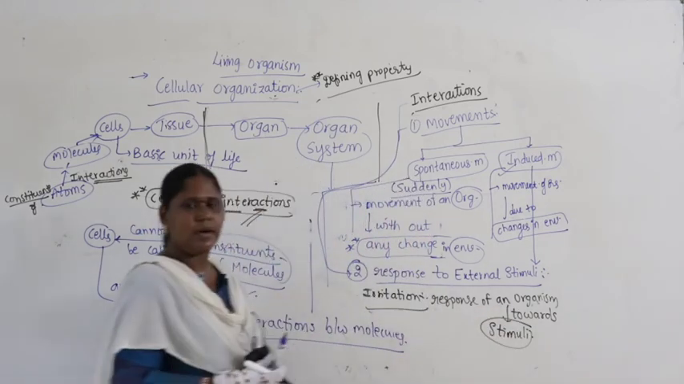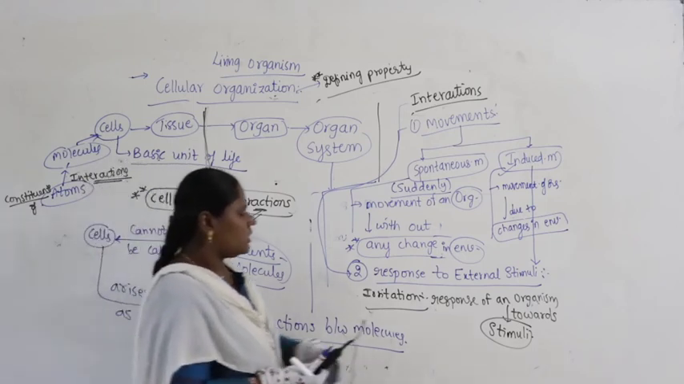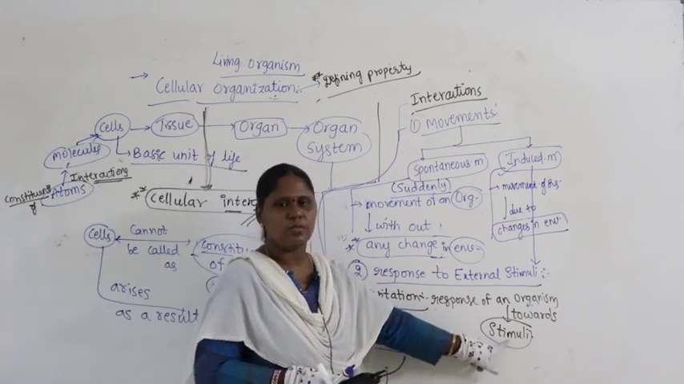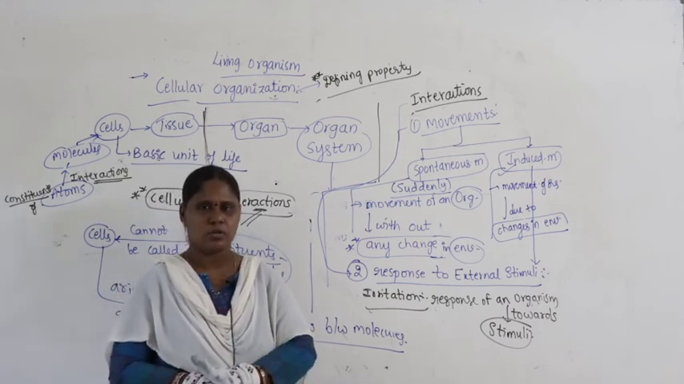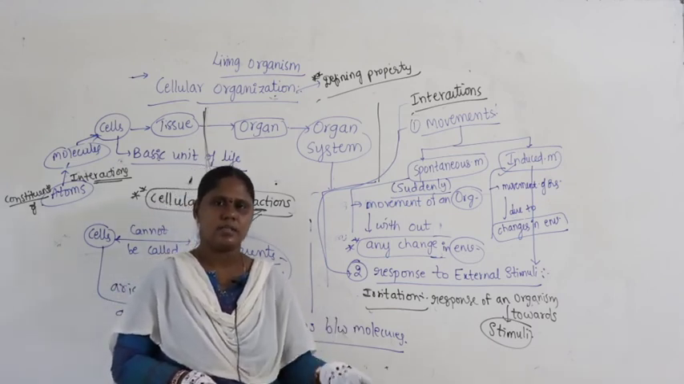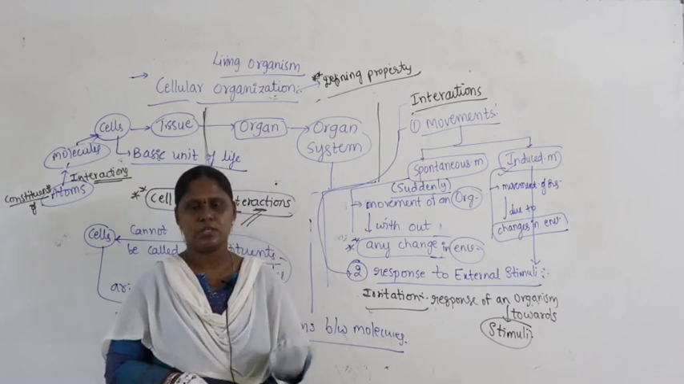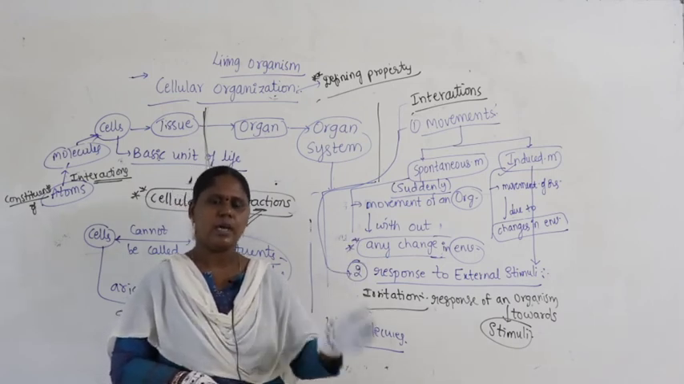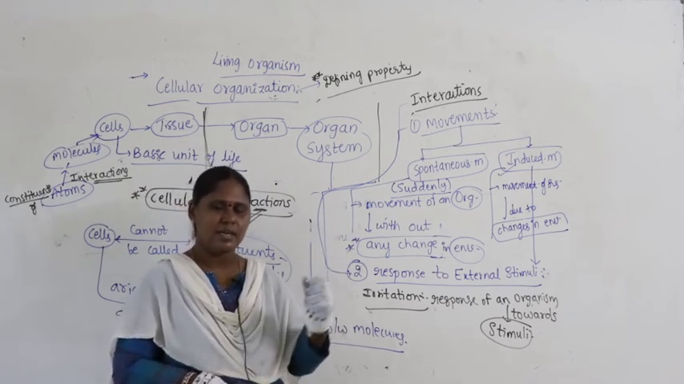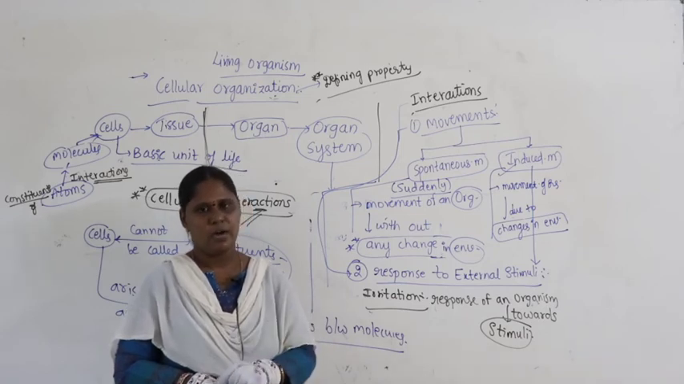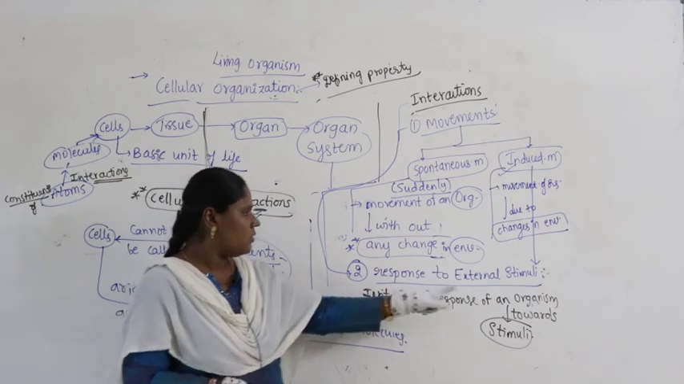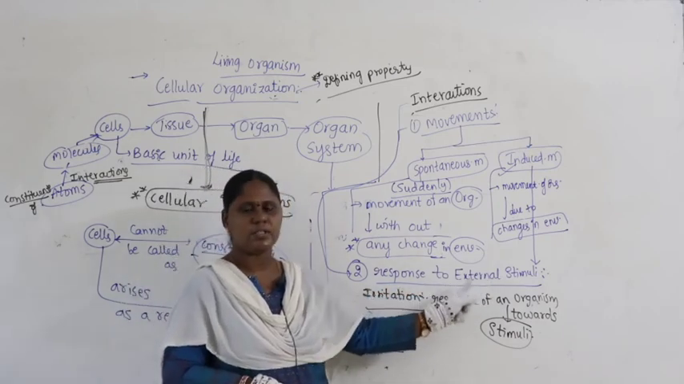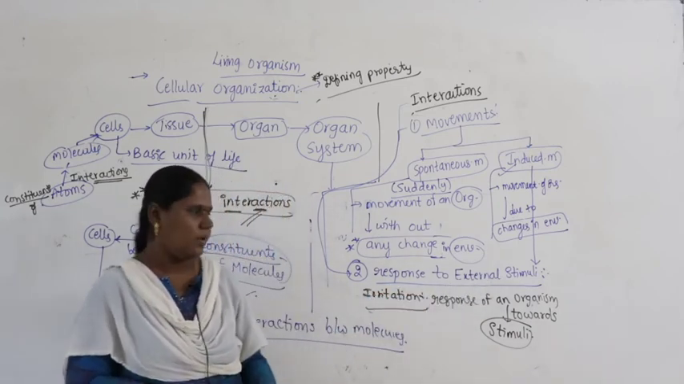Try to understand, guys, what is stimuli? A change in the environment is called stimuli. If the environment is normal, the weather is normal, there is no change, you cannot call it stimuli. Suddenly the rainy season starts, or in winter suddenly heavy rain starts falling. Then that is stimuli, a change in the environment. Any change in the environment is called stimuli. So response to external stimuli means the surrounding environment.